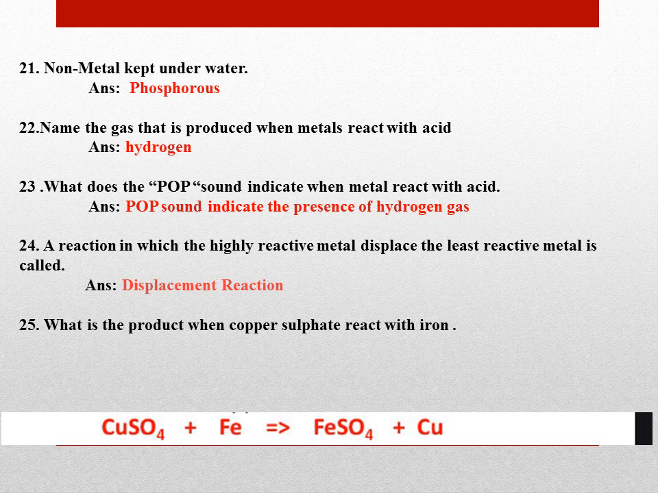What is the product when copper sulfate, which is blue in color, reacts with iron? Or what will happen if in a solution of copper sulfate you put an iron nail? Then the product is iron sulfate and copper. Slowly the blue color of copper sulfate fades away, and on the iron nail there is deposition of copper. So this is the best example of a displacement reaction, where iron, which is more reactive, displaces the copper, which is less reactive.